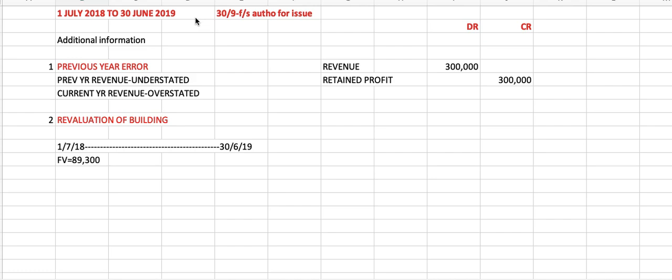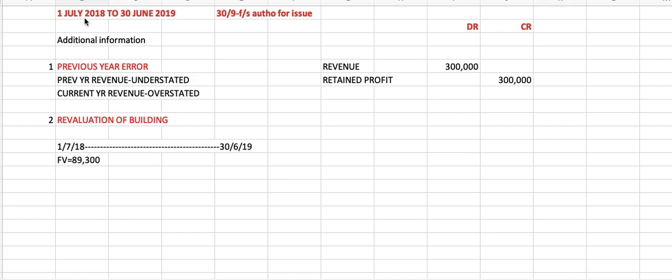The first one: sales of 300,000 in May 2018 had been unintentionally included as revenue of the current year. Our opening date this year is 1st July, and based on information 1, the sales is actually in May 2018, so it should fall in the previous financial statements. But that revenue was not included in the previous year; it was included in the current year, which is not correct.